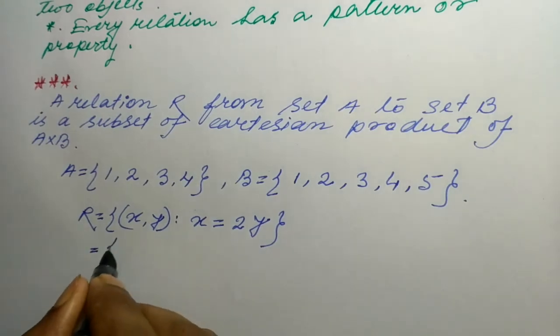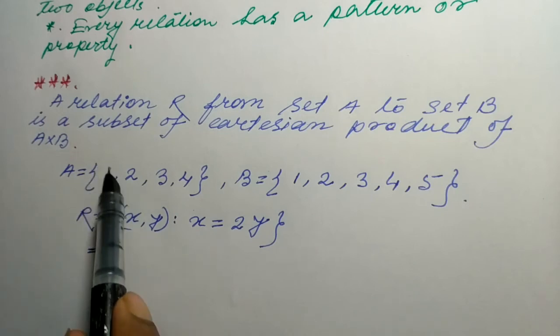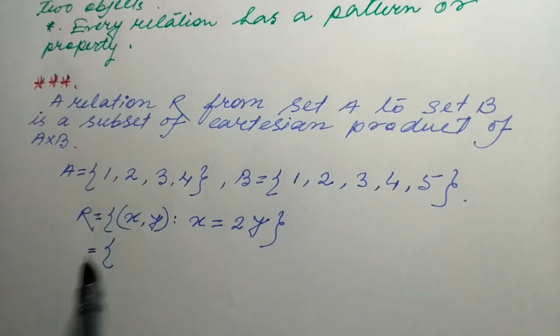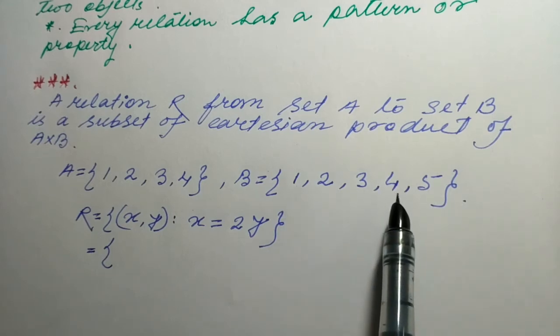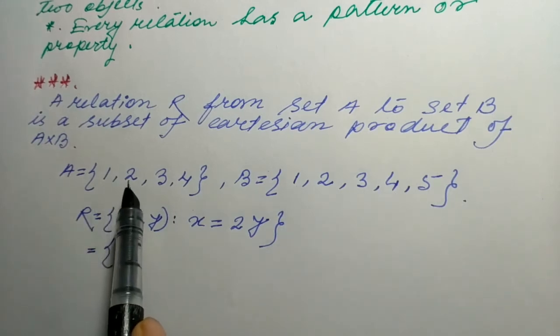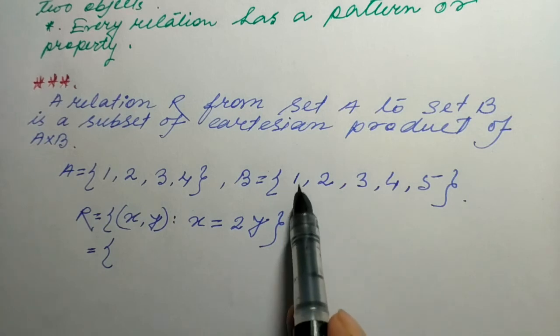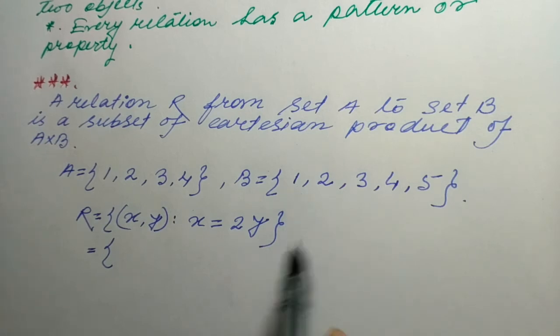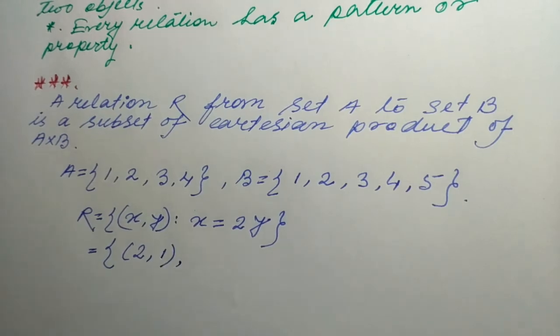Then the elements of the relation become: if x equals 1, then y becomes 1 by 2. But 1 by 2 does not belong to set B. Next, suppose x equals 2, then y becomes 2 by 2 equal to 1. 1 is an element of set B. So we can write (2, 1) represents an element of the relation.